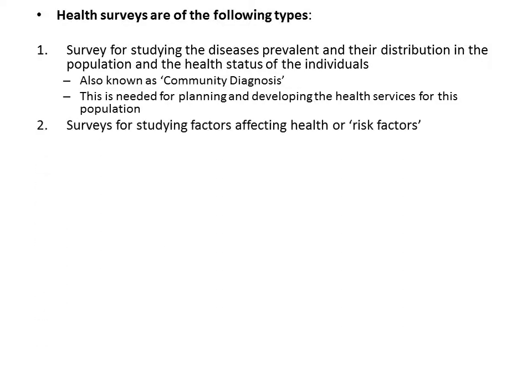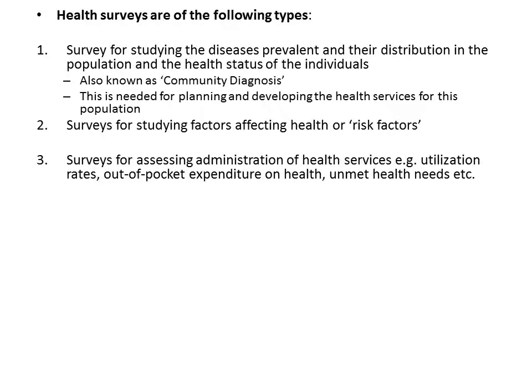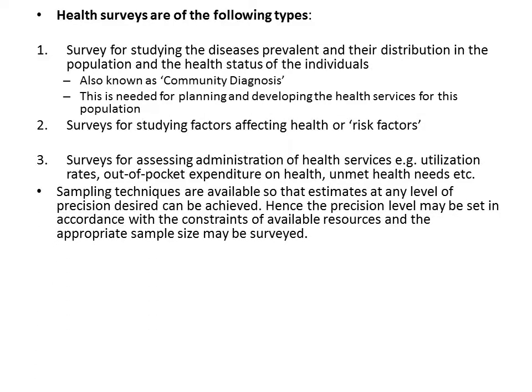The second type of health survey is the survey for studying the factors which affect health or the risk factors for disease. The third type is the survey for assessing the administration of health services, that is the utilization rates of health facilities, expenditure on health per person, per capita expenditure on health, unmet health needs of the population, etc. These are the three types of health surveys. Various sampling techniques are available so that the estimates of prevalence can be calculated at any precision level. So whatever resources are available, the precision level may be fixed accordingly, and an appropriate sample size may be calculated which can be surveyed.